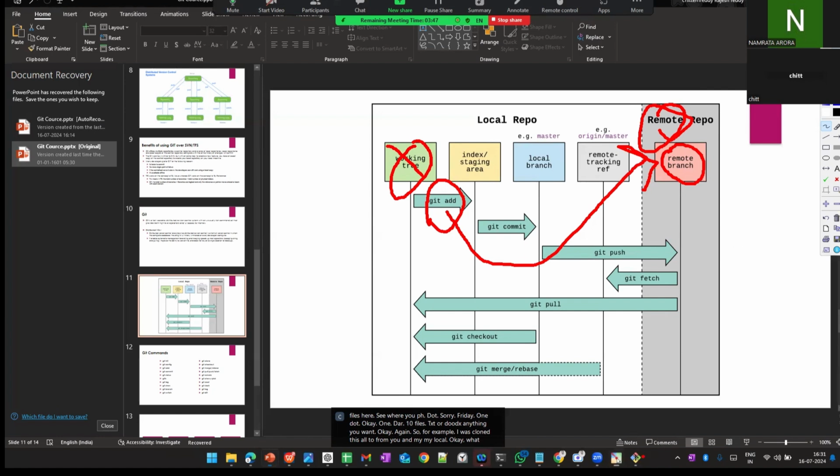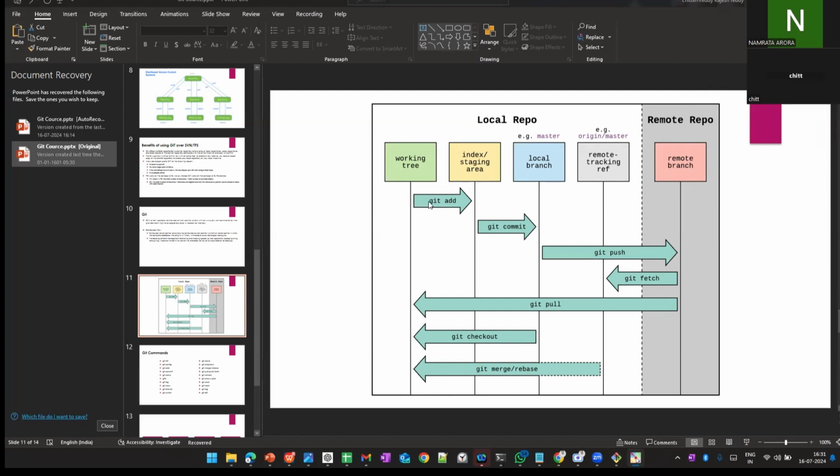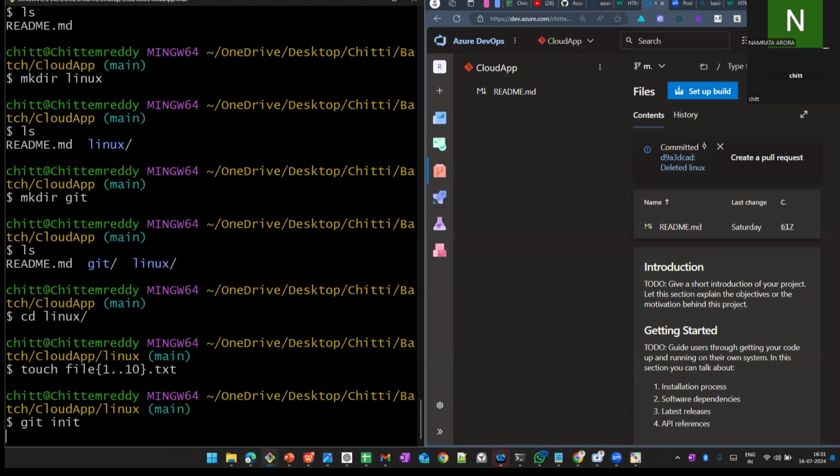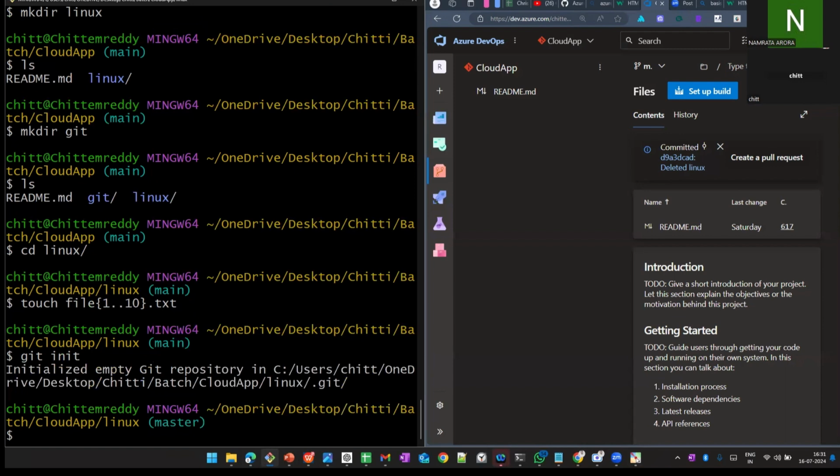How do I do it? Using a few commands. What are the commands? The git add command, git status command and git push. These three commands are the main ones. Before that, I need to use the git init command. It is initializing the code. Okay, it initialized. Installation was done.